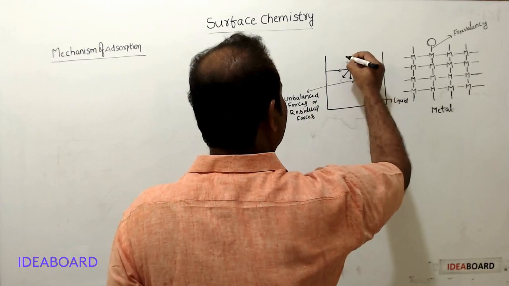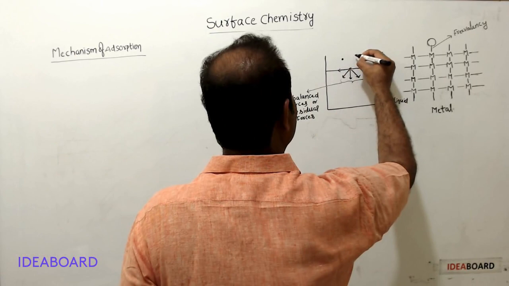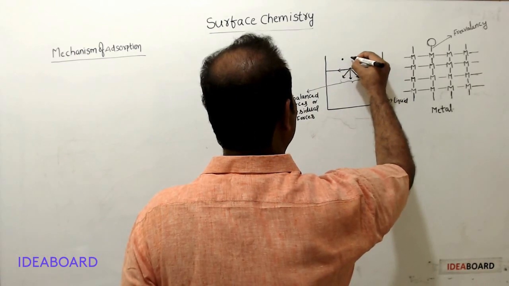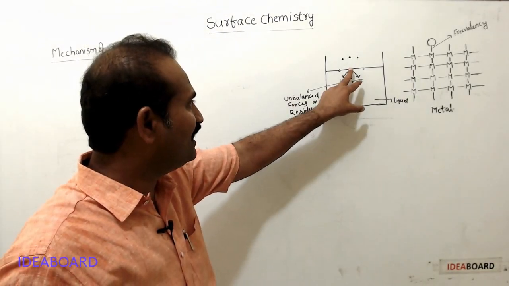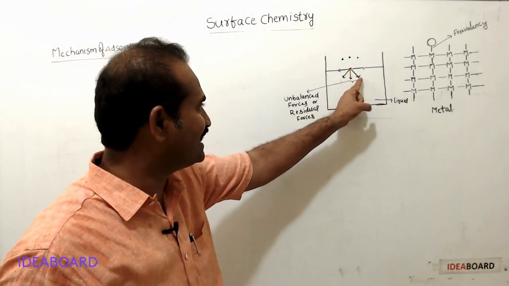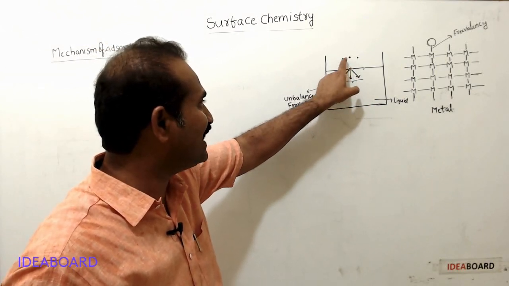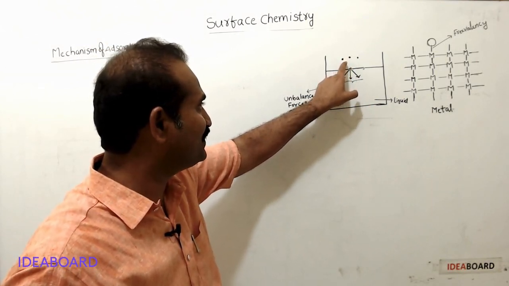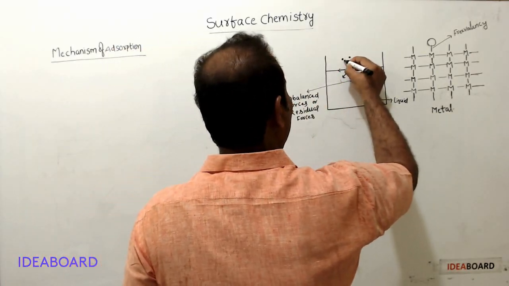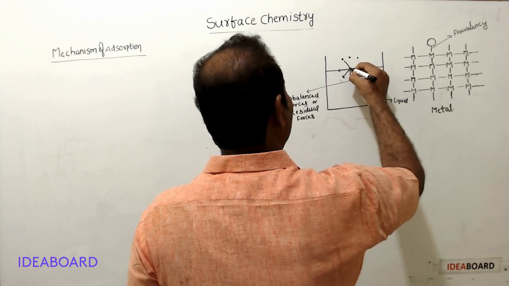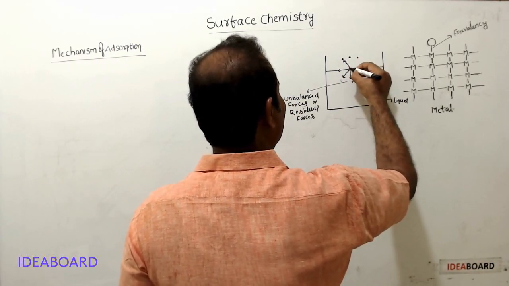Now, above the liquid surface, let us assume a gas molecule here. This surface molecule is always trying to balance these unbalanced forces. For that purpose, it starts to attract gaseous molecules which are near the liquid surface. Therefore, attractions are developed between surface molecule and these gas molecules.